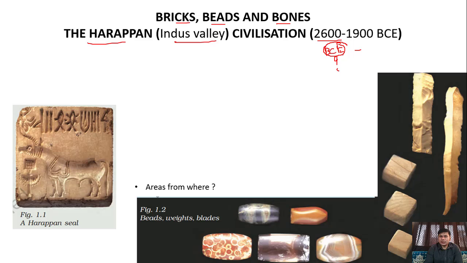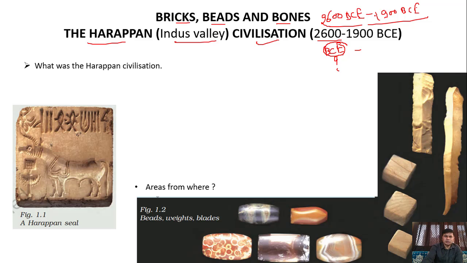Now come to the point, beta. This civilization started from 2600 BCE to 1900 BCE.